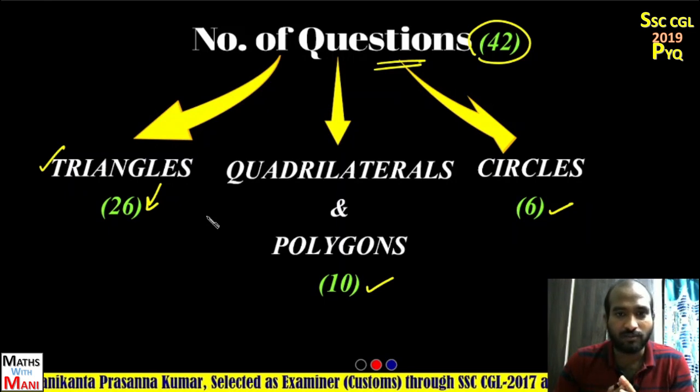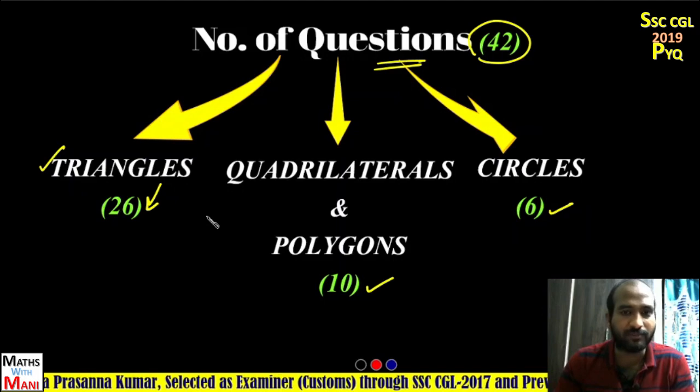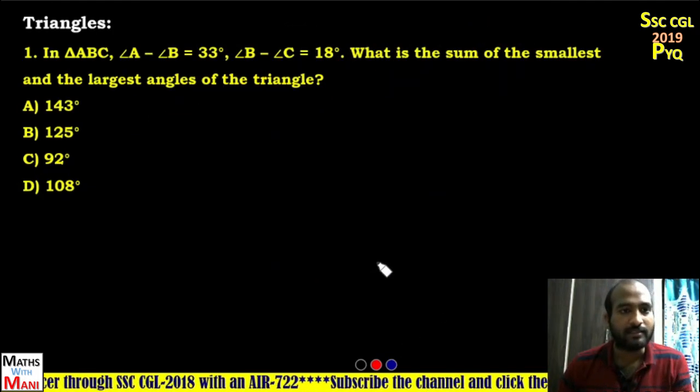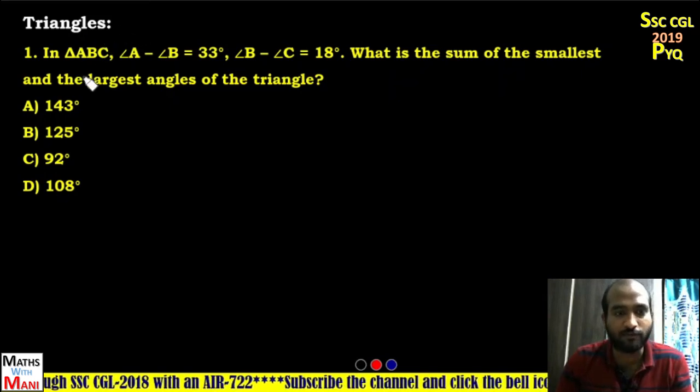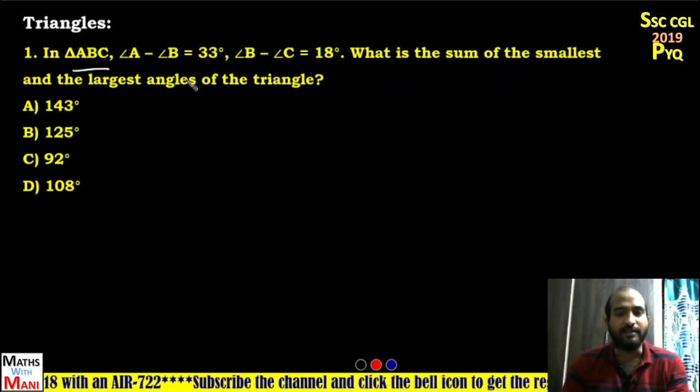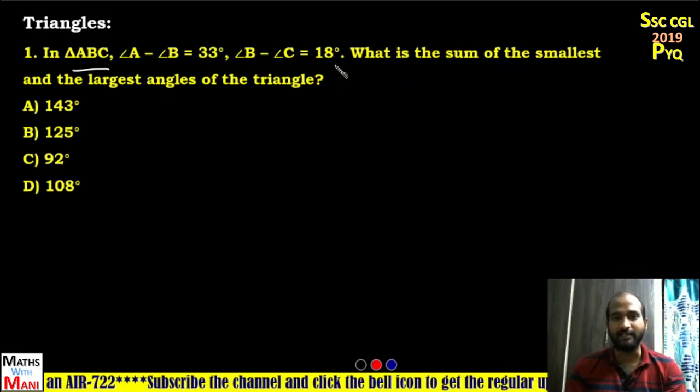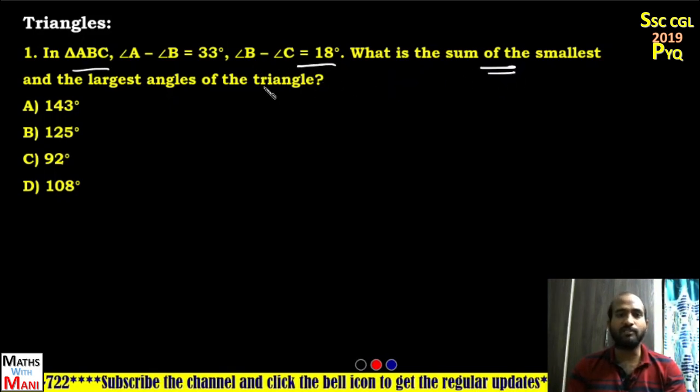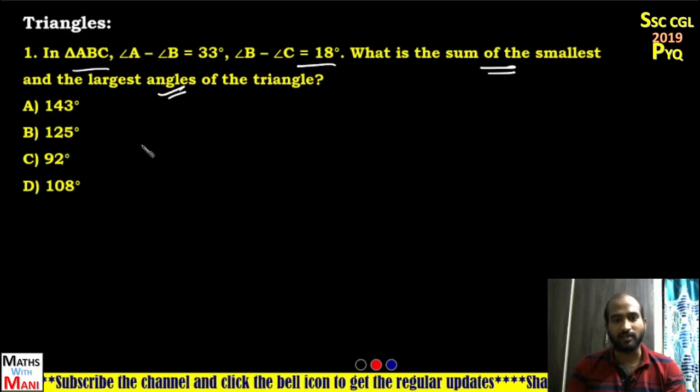Now I'll go to the main video of geometry previous questions. See the first one, that is properties of triangles. In triangle ABC, angle A minus angle B is 33 degrees and angle B minus angle C is 18 degrees. What is the sum of the smallest and the largest angles of the triangle?